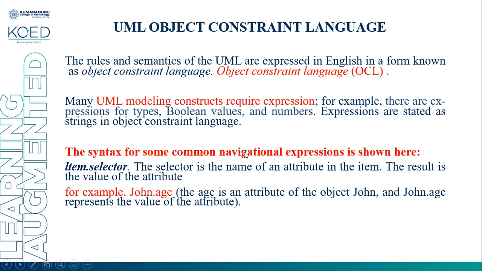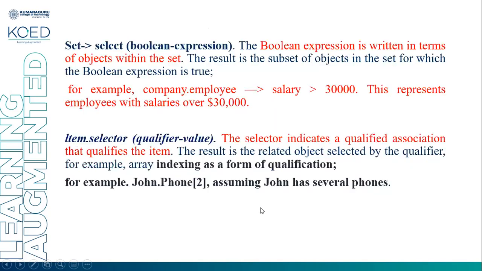The syntax for some common navigation expressions is shown here. First expression: item dot selector. Selector is the name of an attribute of the item. The result is the value of the attribute. That means a value will be assigned to or extracted from the attribute. For example, John dot age. John is an item, and age is a selector, that means an attribute. Age is an attribute of the object John. John.age represents the value of the attribute.